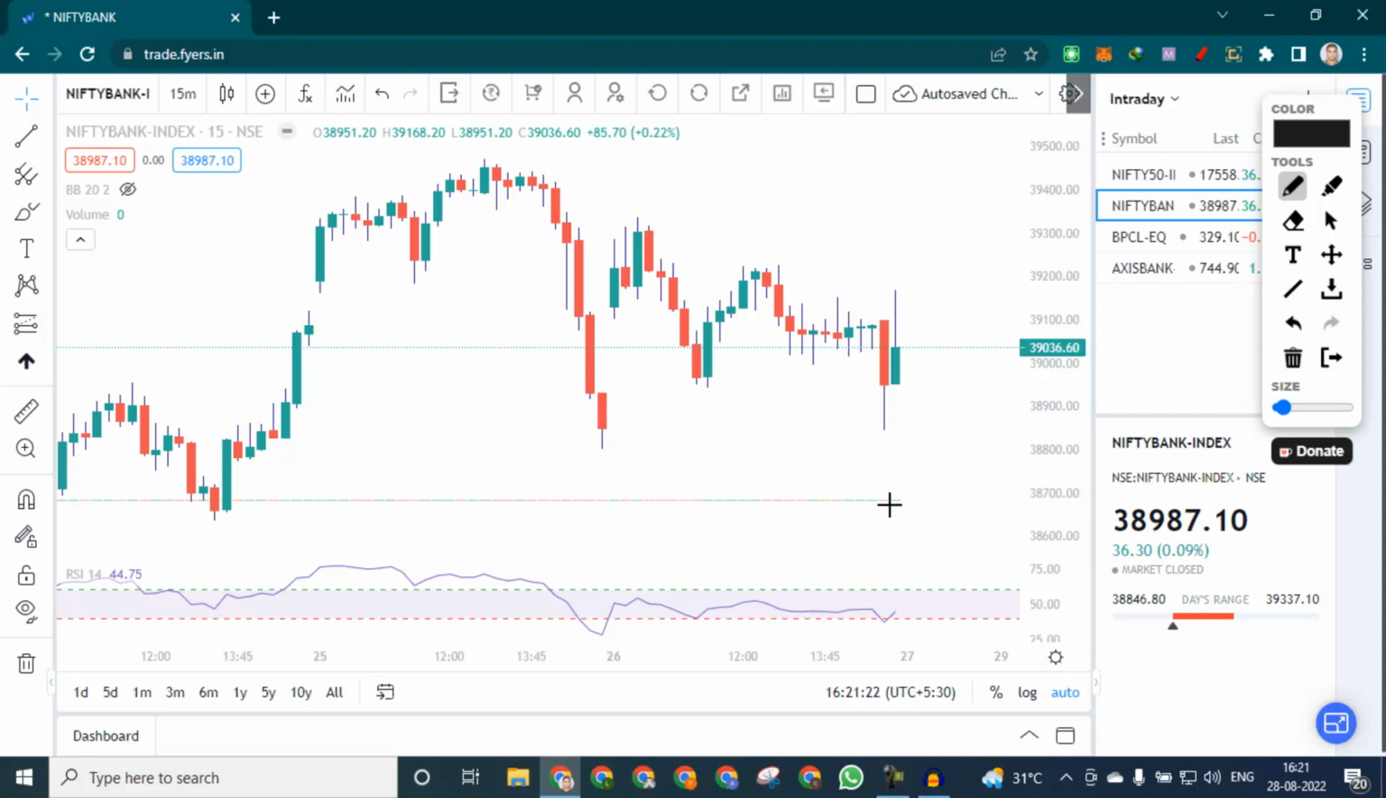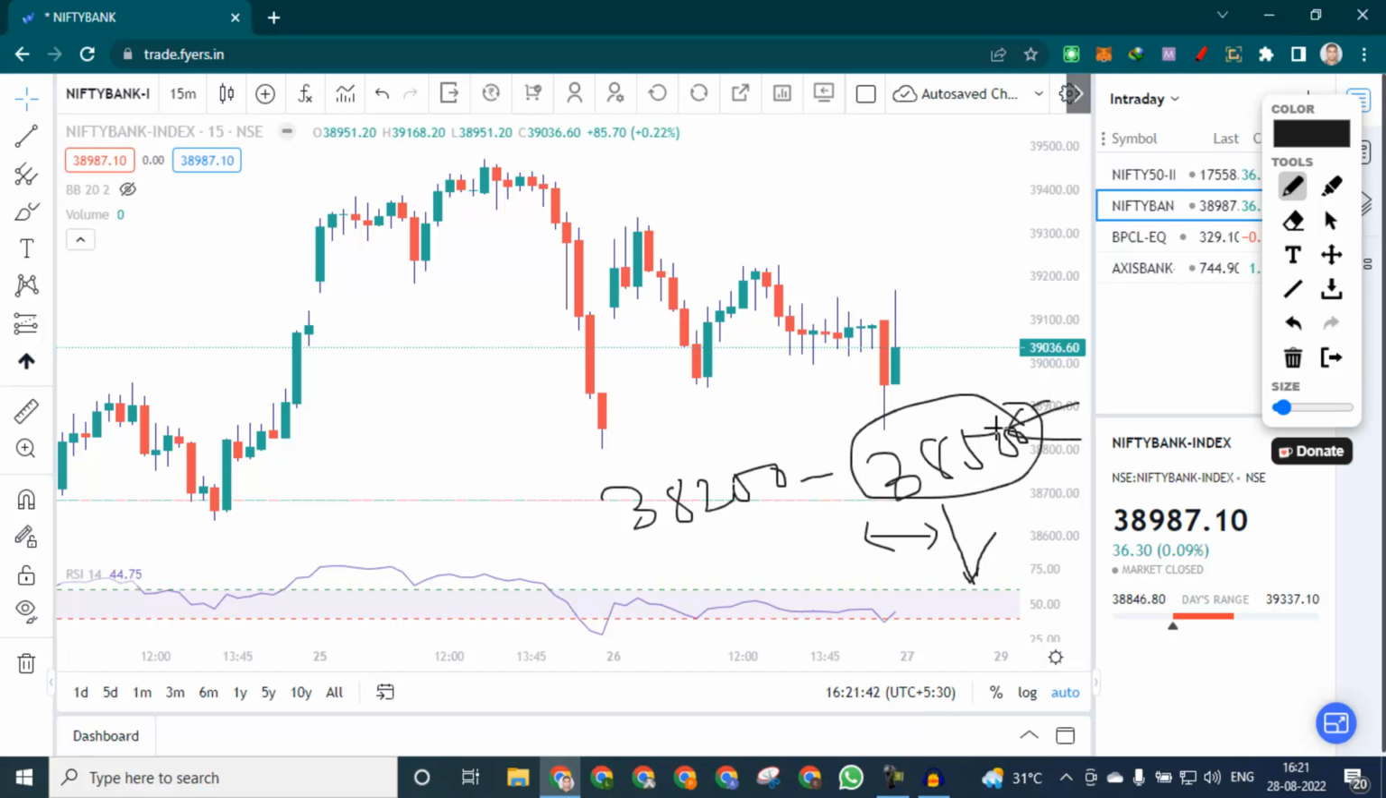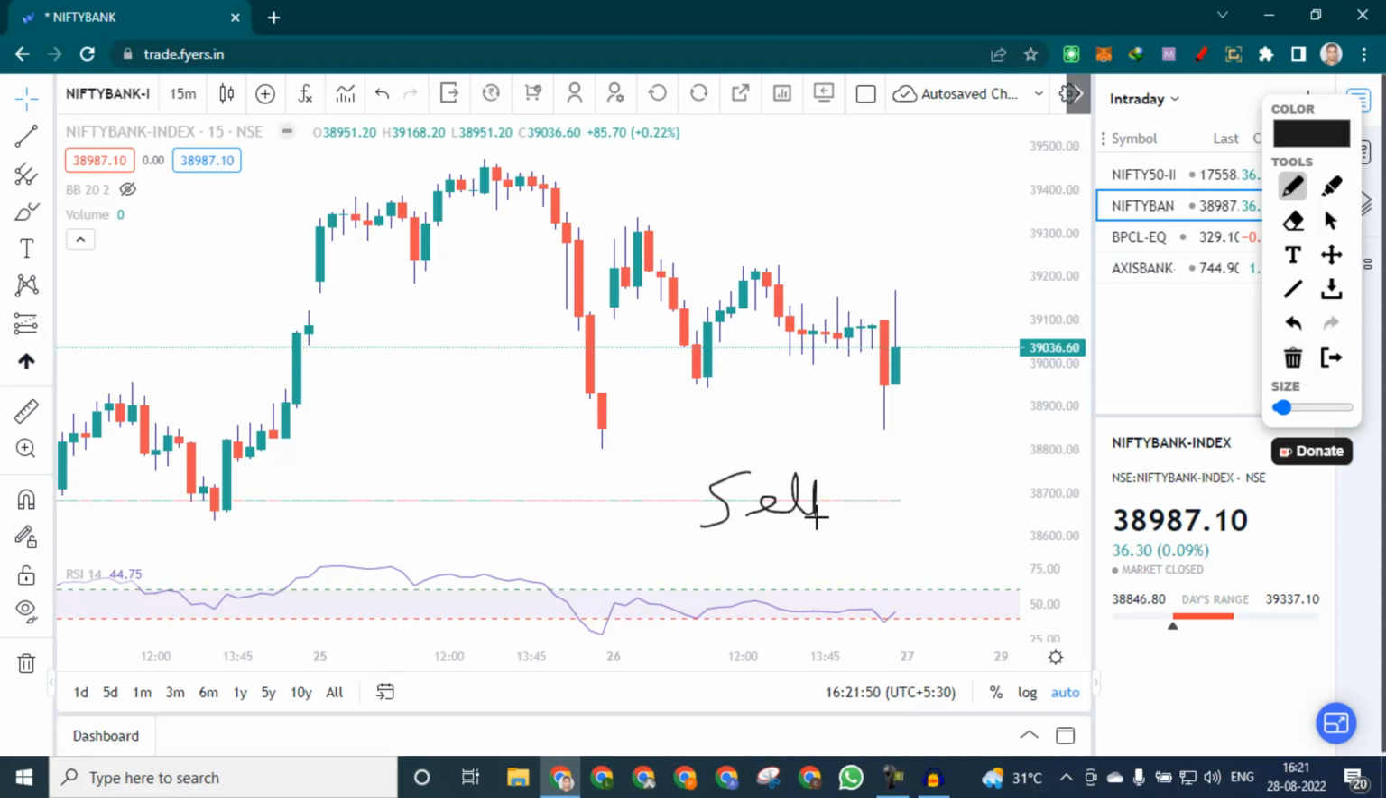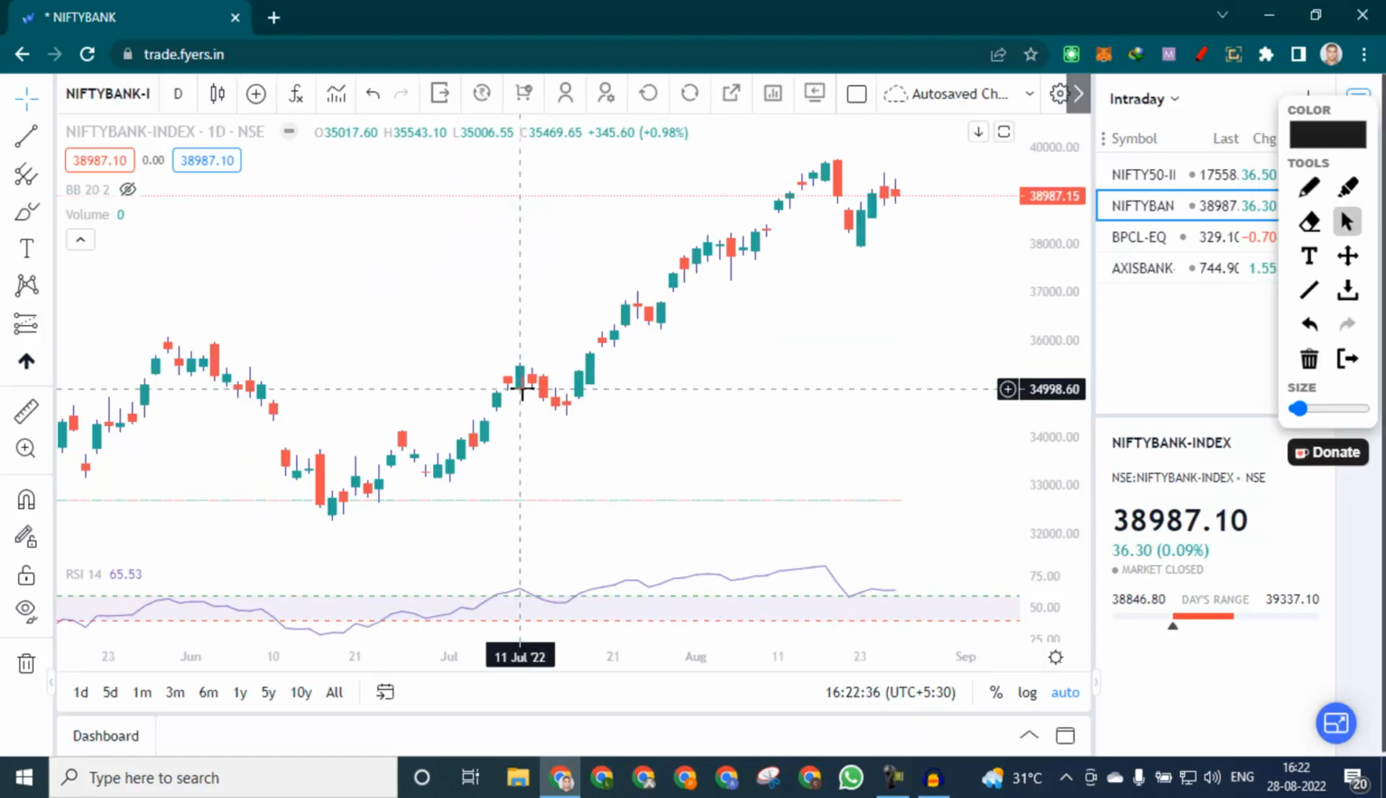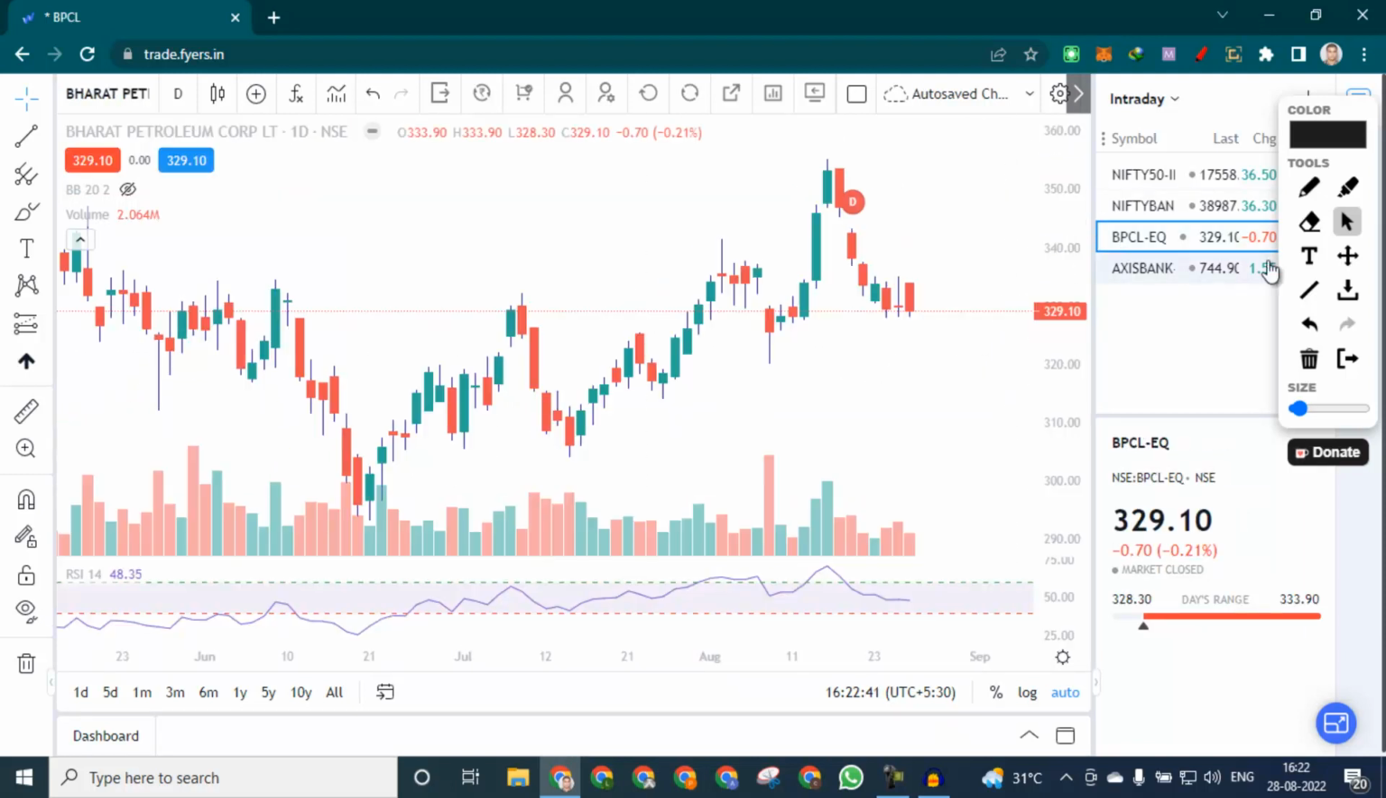So if it opens say near 38,600 or even below that, then maybe it falls to the 38,250 level, and then from there the bounce back comes near 38,500, and from here if we see some selling candle, then we can sell again toward the middle of the day. But it is clearly a sell on rise market, and most of the stocks will open gap down. We are not looking for anything for buying, we are looking for selling.